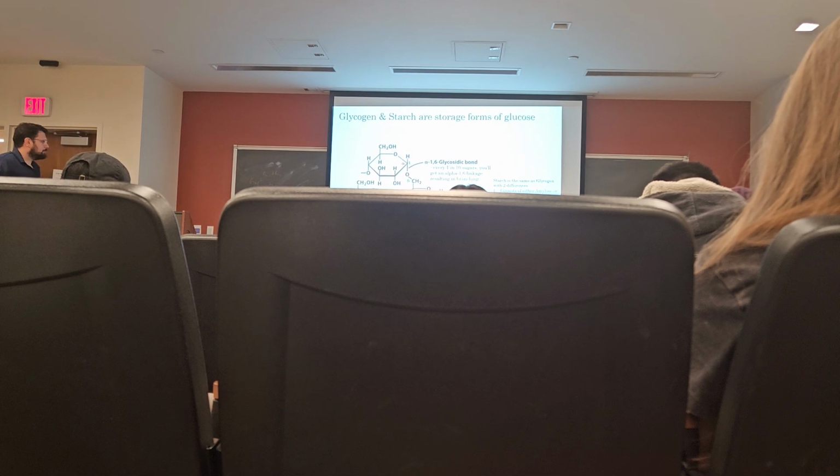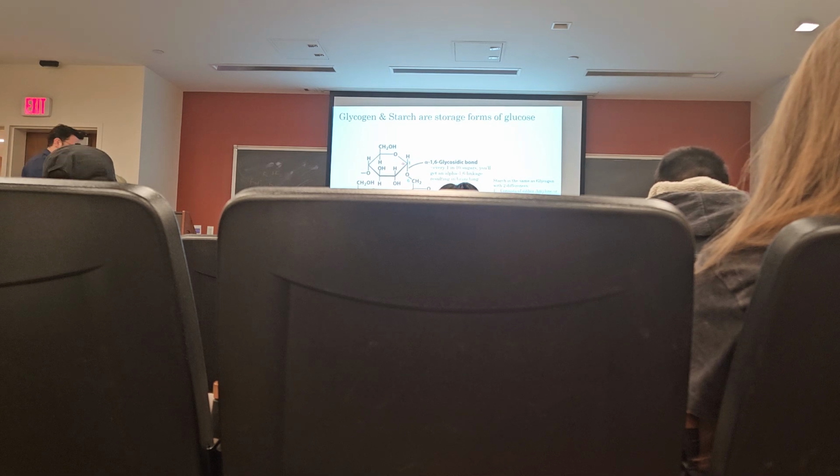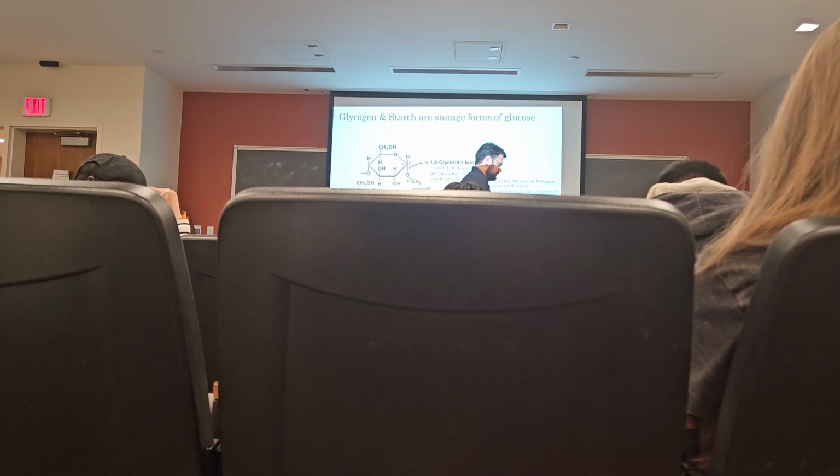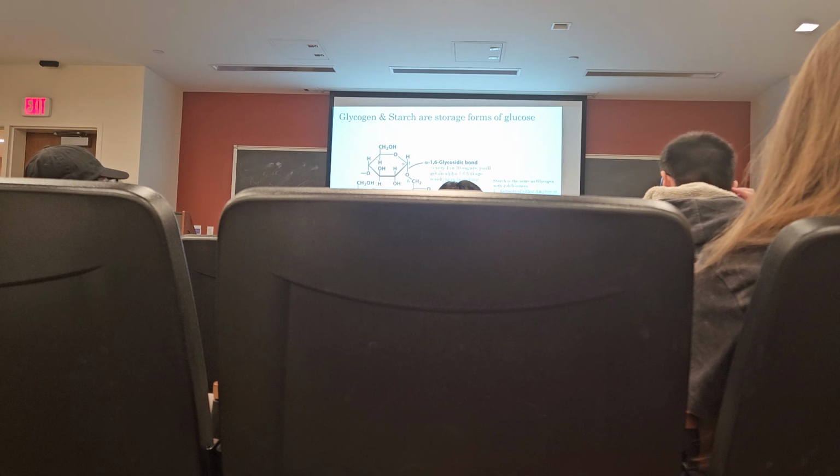Now, this gets a little bit more, well, not more complex, but just more involved when we look into storage forms of glucose. This is how we get most of our glucose throughout the day. It's not just sucrose, table sugar. Most people don't eat that much table sugar, but there is a lot of sugar in, for example, tubers, certain types of vegetables. So what are storage forms of glucose?